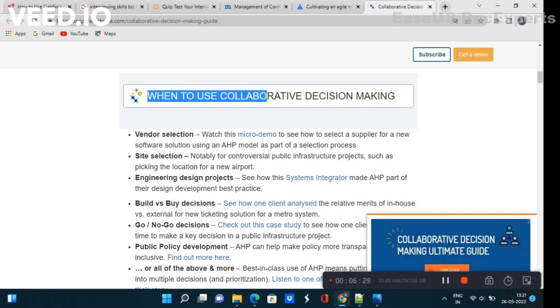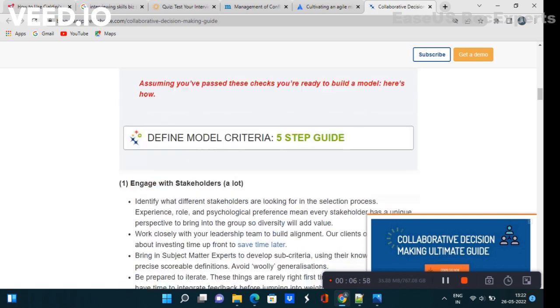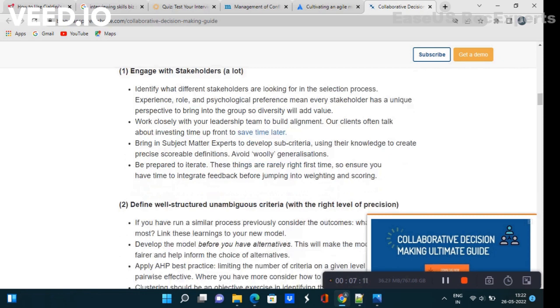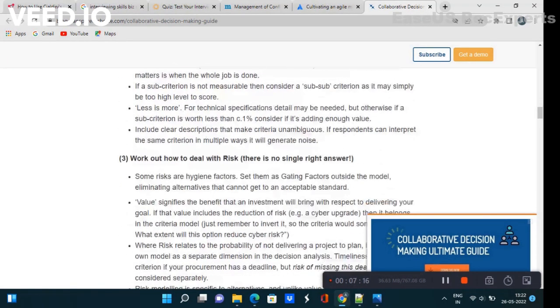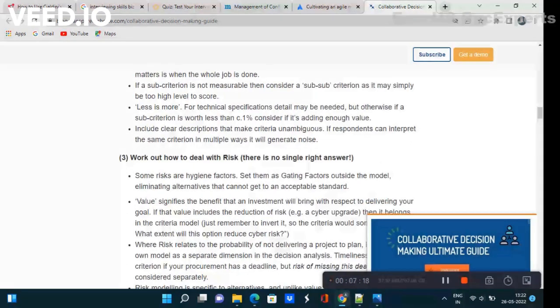Now the next thing you have to study is when to use collaborative decision making. These are different factors which affect collaborative decision making. They may ask which are the factors that affect collaborative decision making. So you have to study each and everything like this. After that, what are the factors that affect the model criteria? As you know, in decision making we have to create a model. So what are the factors that affect the creation of the model? The first is engagement with stakeholders, the second is to define well structured, unambiguous criteria. The third one is to work out how to deal with risk. So you have to study this, I will provide the link.